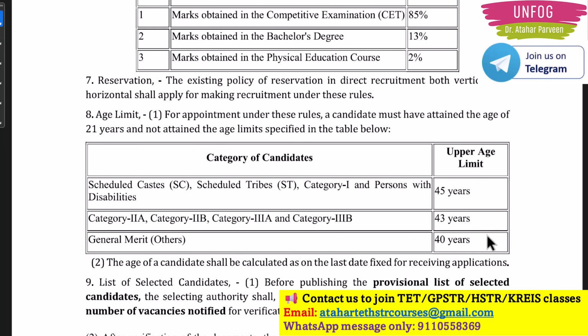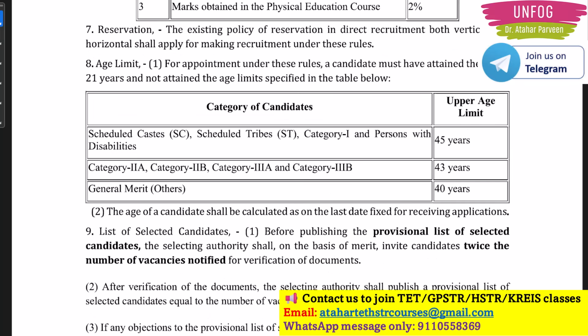Now your doubt is, madam, whether 5 years age relaxation will be there upon this. As of my knowledge, maximum chances are there that upon this you will get 5 years age relaxation when the notification will be published. In that it will be mentioned, I think. So basically for SC, ST, the upper age limit is going to become 50 years. For category 2A, 2B, 3A, 3B, it will become 48 years. And for general merit aspirants, the upper age limit will become 45 years, if they give the 5 years age relaxation as it is promised from the government side. So that must reflect actually in the notification. Okay.